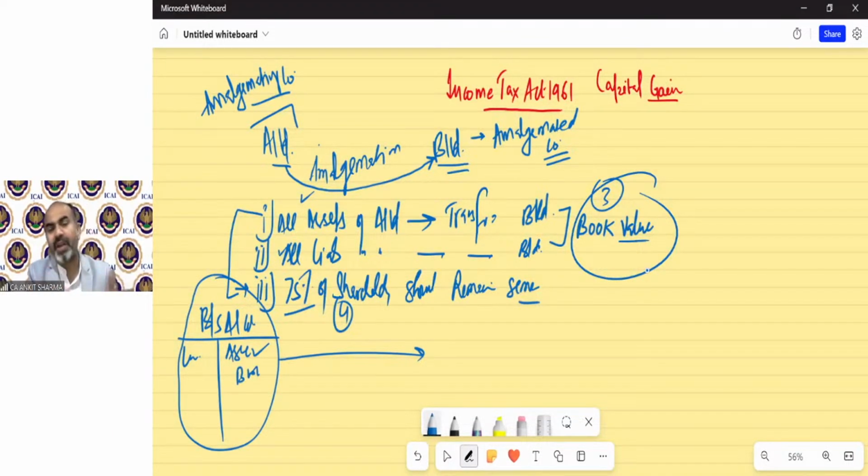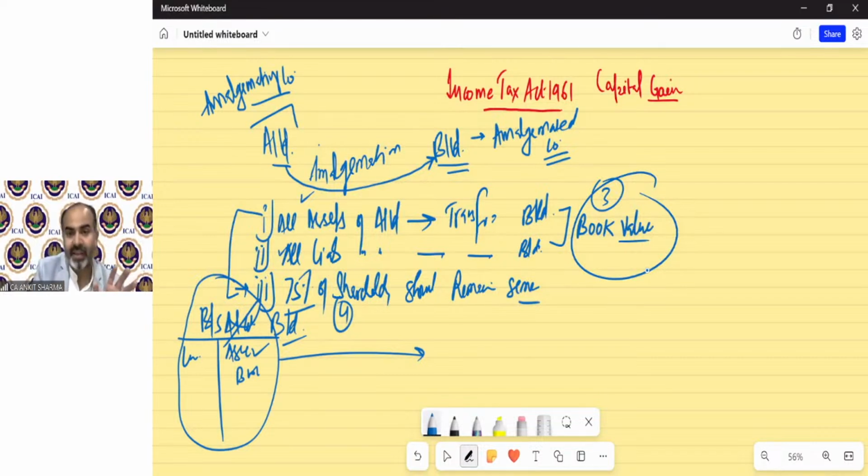So technically what we are doing, we are just taking the balance sheet of A Limited and it's going to be amalgamated with B Limited. So technically what is going to happen, A Limited's name will be written off and B Limited will be the new name for the company. It's just a basic concept to make you understand what exactly the meaning of amalgamation is.